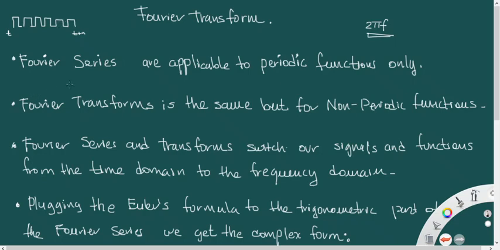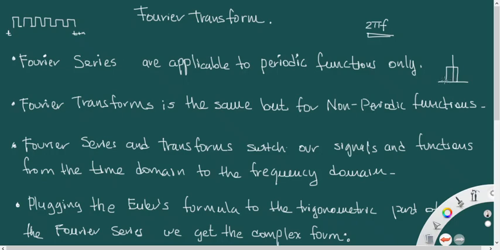In the case of the Fourier transform, it's not the same as this one. In the case of the Fourier transform, we are analyzing only one single event or one single spike or period of this function. Why?